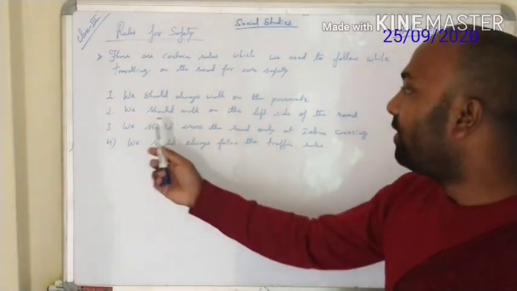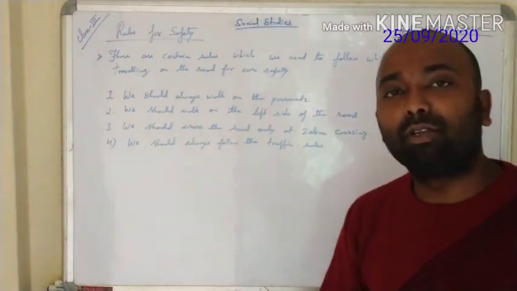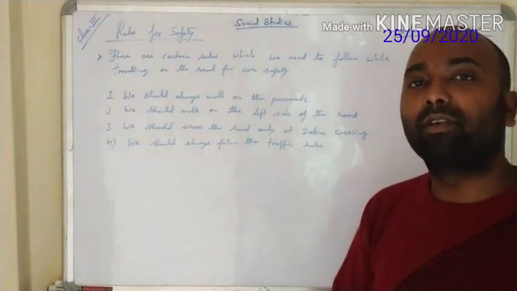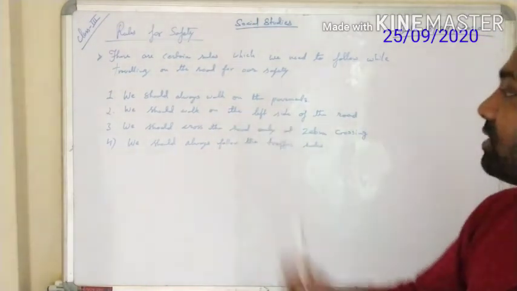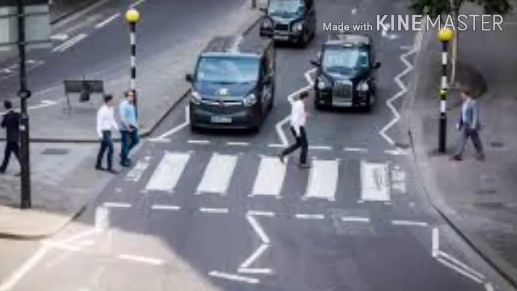Another one is we should walk on the left side of the road. While walking on the road, you should always choose the left side of the road to walk on. Another one is we should cross the road only at the zebra crossing. On certain areas of the road you might have seen the road painted with white stripes, and these are made for pedestrians to cross the road if they want.